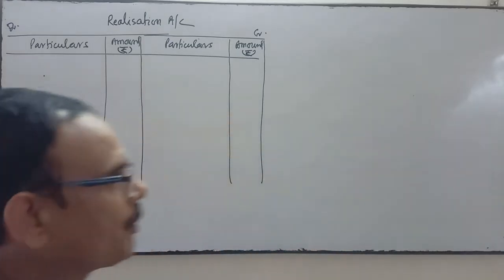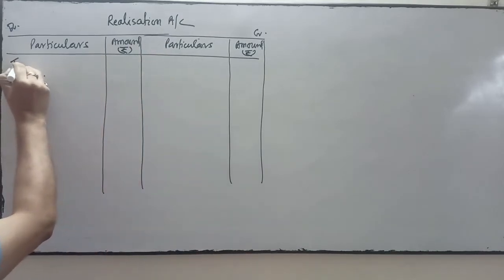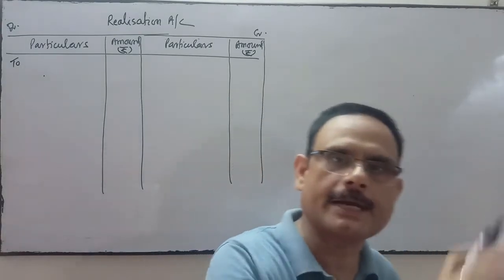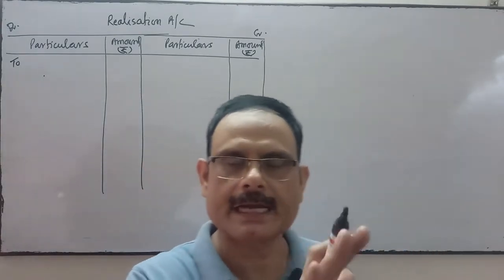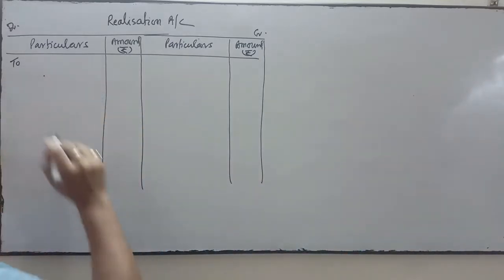Okay, so in this process, in the realization account debit side, all assets which are reflecting in the asset side of the balance sheet will be transferred to the debit side.